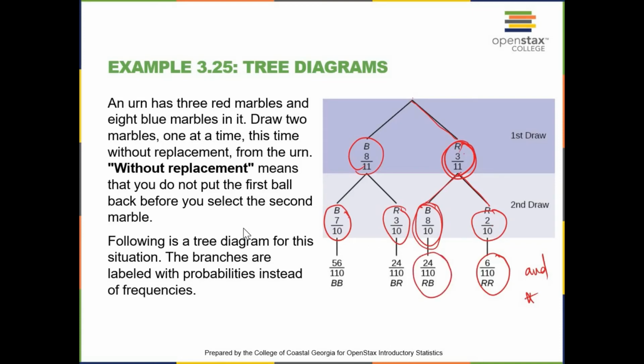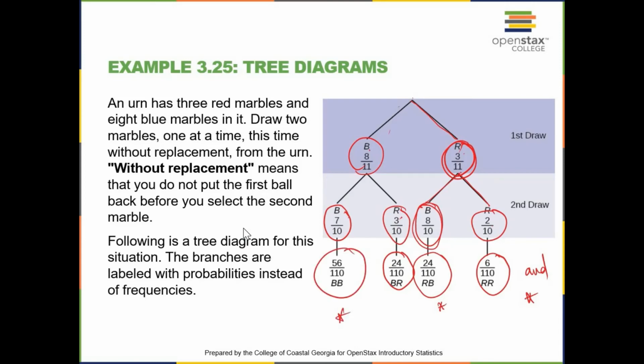Again, red and blue, so we use multiplication because we said and. The probability of selecting blue and then red is going to be the multiplication of both of them. The probability of the first one being blue and the second one being blue is going to be the multiplication of both of them, which is 56 over 110.